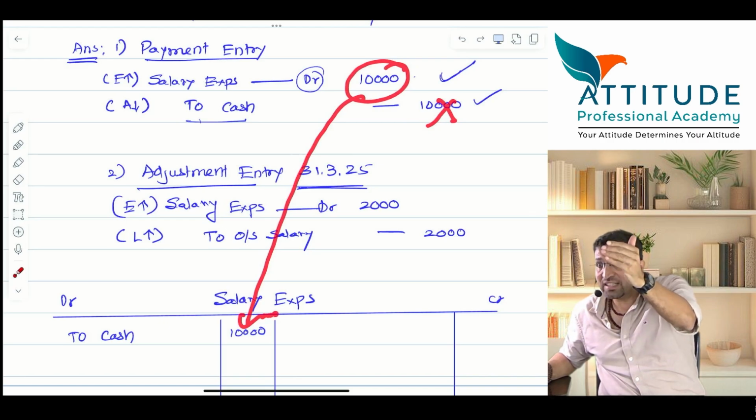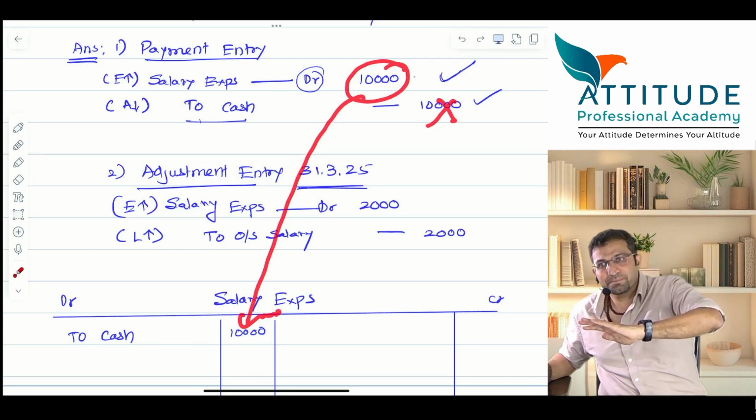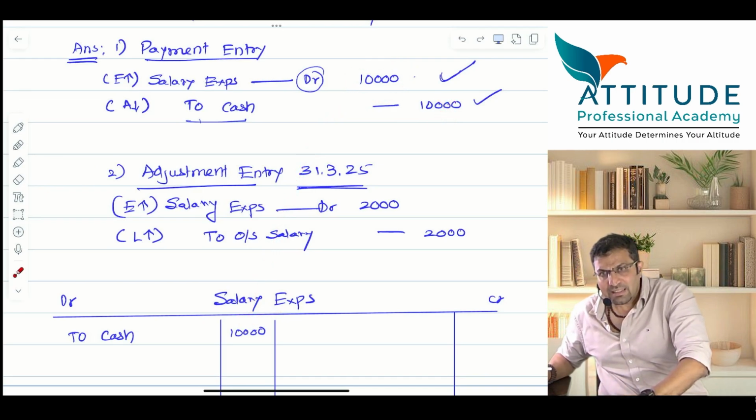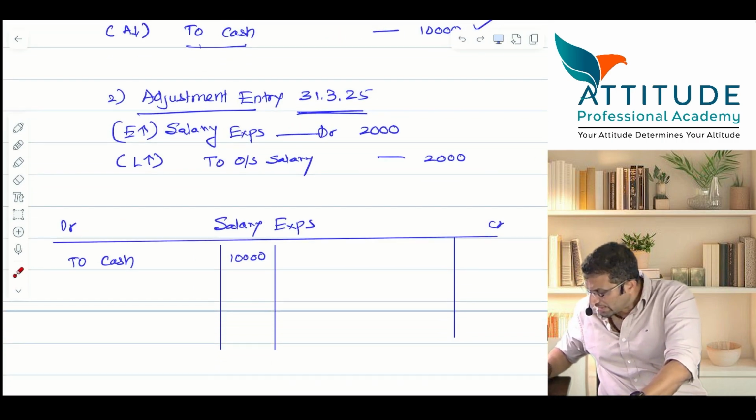This is known as journal entries are posted into the ledger. What is this called? Journal entries are posted into what? Ledger posting. This is the next step after journal entries, but I'm telling you how it is done. Is that clear? Okay, now look at the second entry.